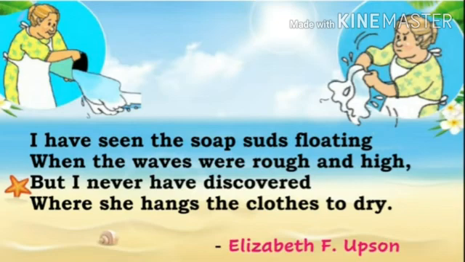The poet adds that she has seen the lather formed when the waves are rough and high, but she says she has never yet found out where Mrs. Ocean hangs all the clothes to dry. Hope you all have understood the poem, children. Now, come on, let us recite the poem.